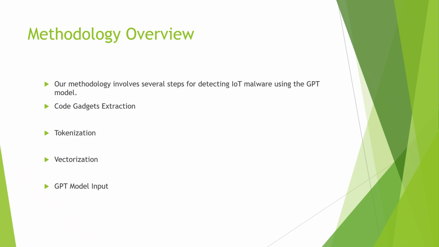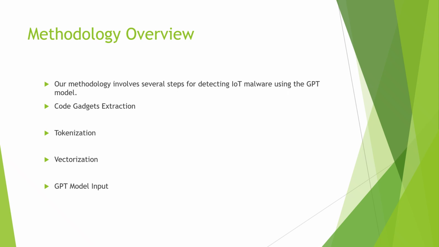Vectorization. The tokenized code gadgets are transformed into dense vectors that capture the semantic meanings. Then we have the GPT model input. The vectorized code gadgets serve as input to the GPT model for malware detection.